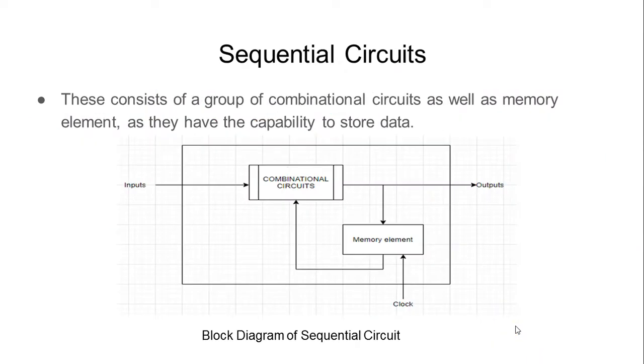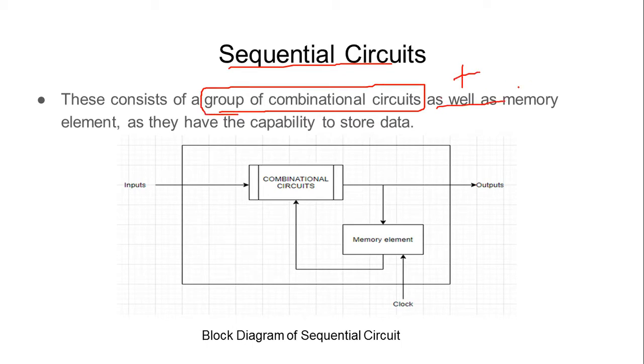Let's discuss another type of circuit. We call them sequential circuits. So what are these sequential circuits? Sequential circuits consist of a group of combinational circuits, right? This is the first characteristic, and they also have some memory elements. Combinational circuits along with the memory element provide me the sequential circuits. So they have the capability to store data. This is the characteristic of a sequential circuit.